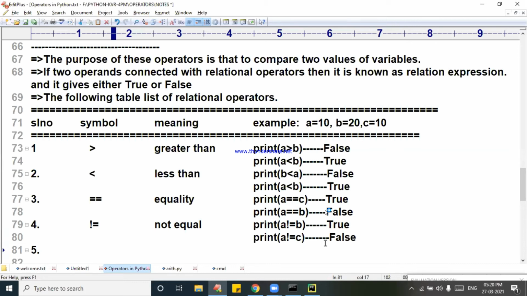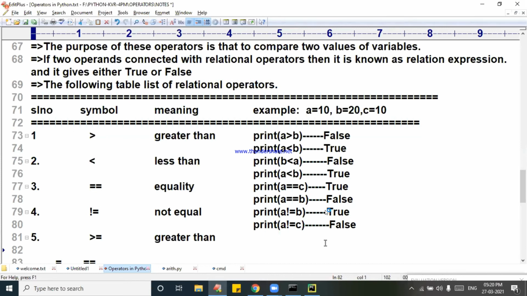Fifth point I am going to talk about. Greater than, less than, equal to, not equal to. There is a combination: greater than or equal to. Very, very simple. Greater than. Now I am writing the next line, I am writing or equal to. What is the example I am giving? Print of A greater than or equal to B. A greater than or equal to B. Answer please.